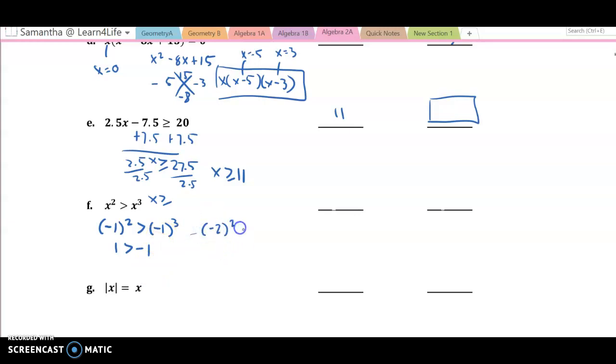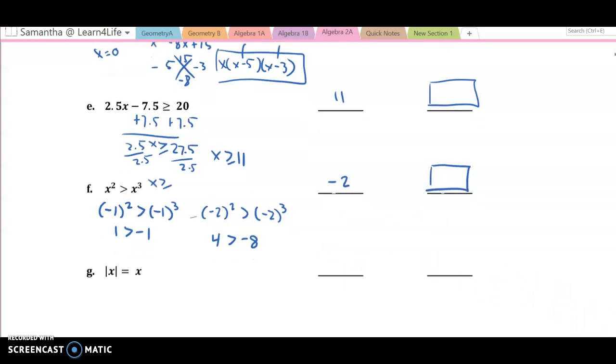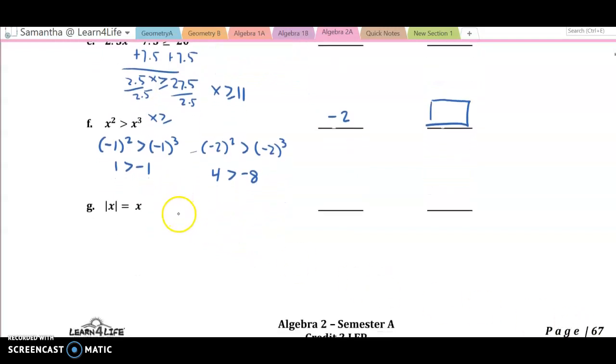Let's do a different one. -2. If I do -2 squared, is that greater than -2 to the third? -2 squared is -2 times -2, which is +4. Is that greater than -2 times -2 times -2? That's -8, right? Having $4 is better than having -8. So plugging in -2 works, and then you choose another one. It's any negative number. Any negative number squared is going to be greater than that negative number to the third, because negative numbers to the third are negative. They're going to be small.